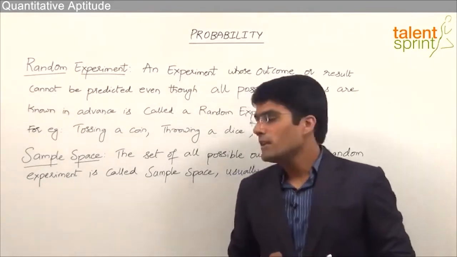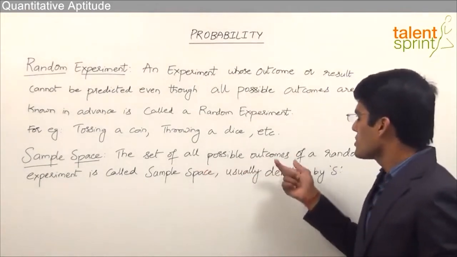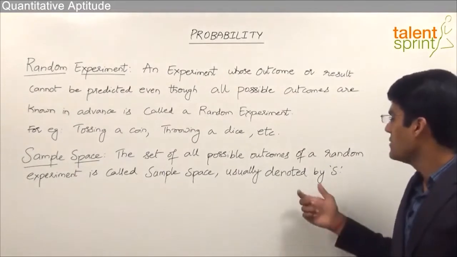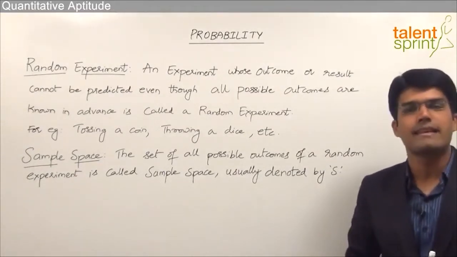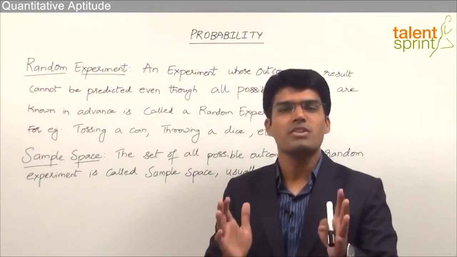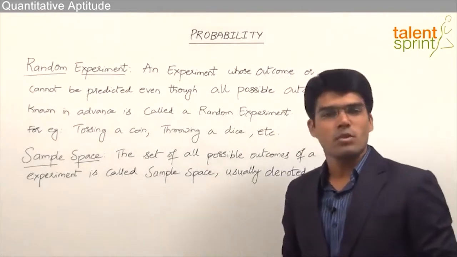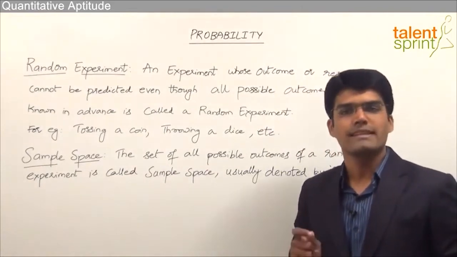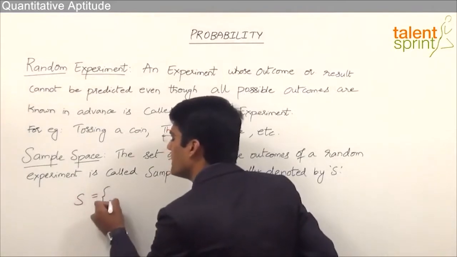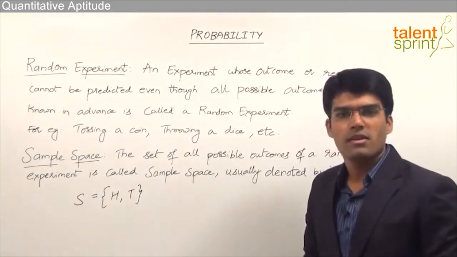Now the next point that we need to understand here is sample space. The set of all possible outcomes of a random experiment is called a sample space. And usually it is denoted by the letter S. So sample space is nothing but the set of all those outcomes which can result for a given random experiment. For example, we know that when we toss a coin, there are two possible outcomes, either a head or a tail. So the sample space for tossing a coin will be head or tail.